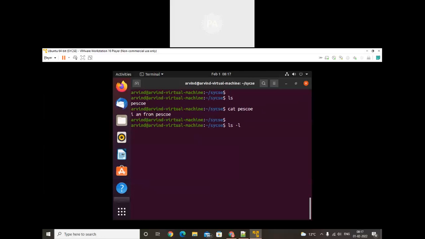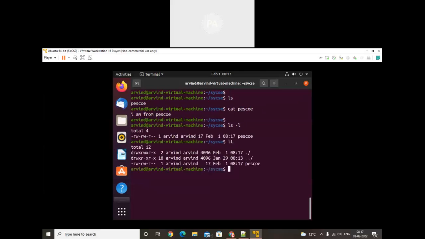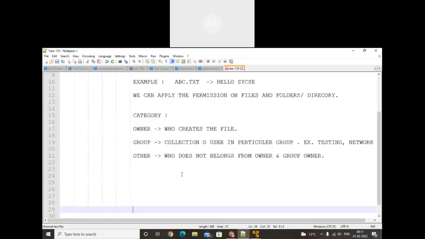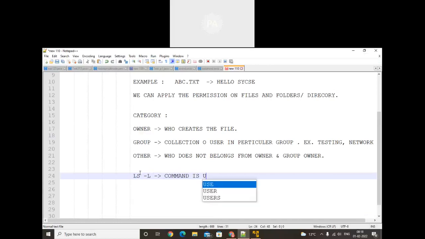Either we can use ls -l or we can use ll. So what is the difference between ls -l and ll? Just I will mention over here. The ls -l command is used to long list.